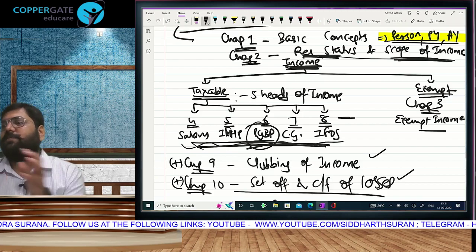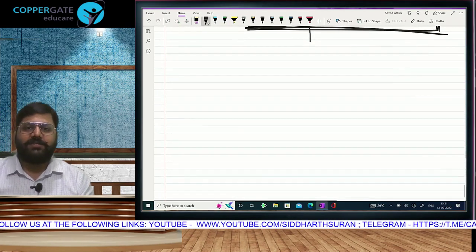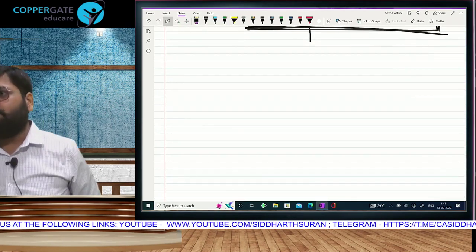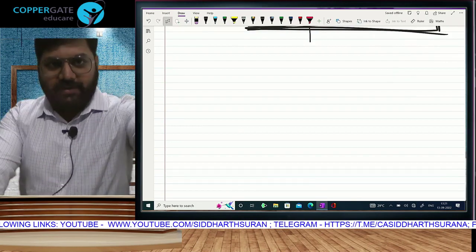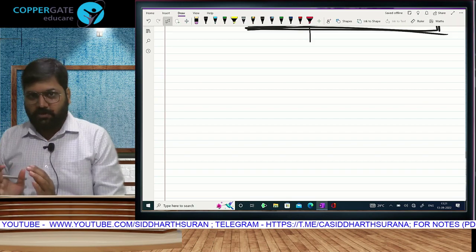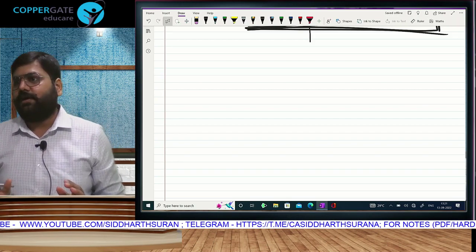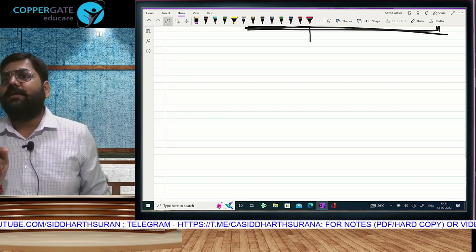Our total income will be divided into two parts: income which is taxable, and income which is not taxable. Come on, tell me, what is income which is not taxable called? Legal name? Exempt income. Exempt income is that income on which you are not supposed to pay tax. Correct? So we will be learning a chapter called Exempt Income, those incomes on which we don't have to pay tax. That is also important because in the total you have to subtract that.